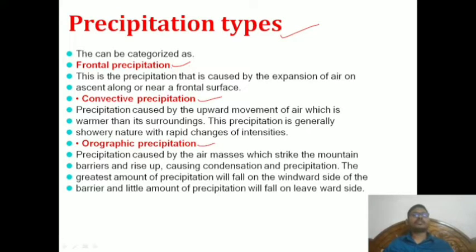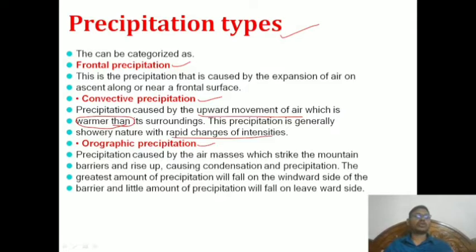Frontal precipitation is precipitation caused by the expansion of air on ascent along or near a frontal surface. Convective precipitation is caused by upward movement of air which is warmer than its surrounding. This is very important: warmer than its surrounding. This precipitation is generally of a showery nature with rapid changes in intensity.